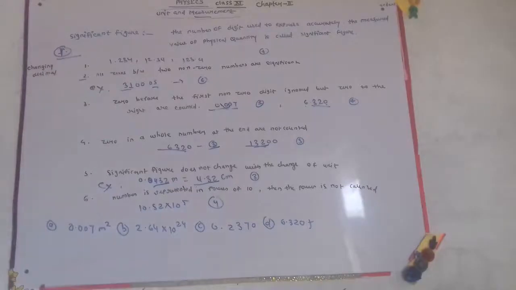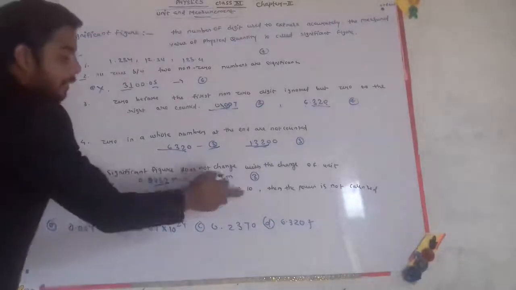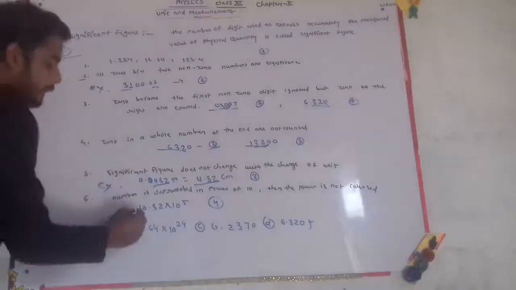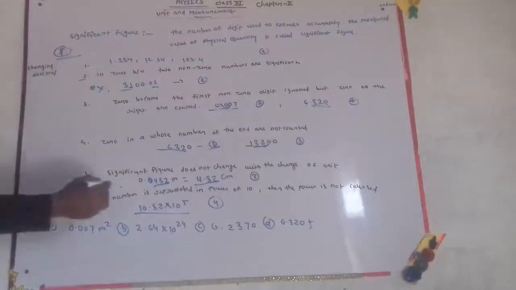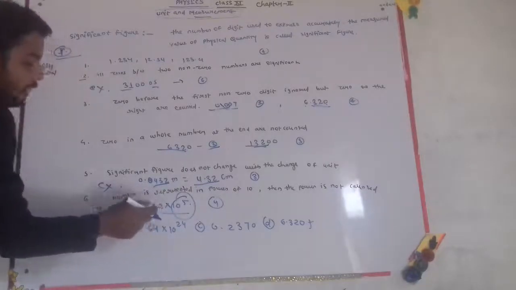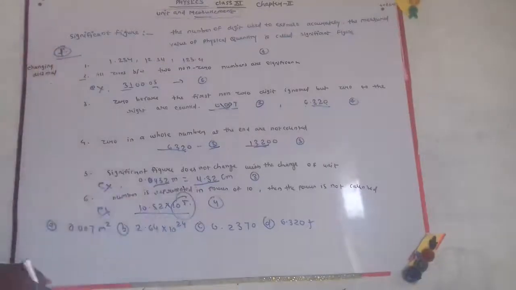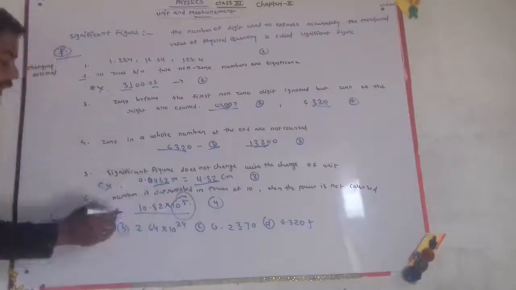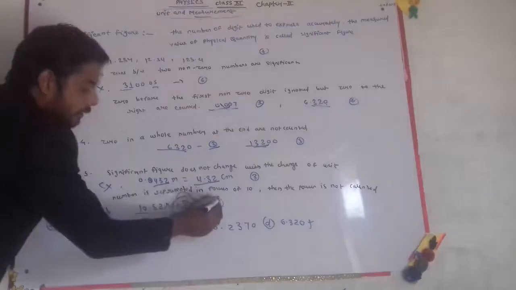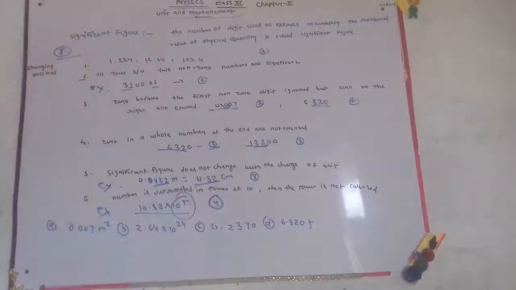Afterwards, if a number is represented as a power of 10, then the power is not counted. For example, 10.52 into 10 to the power 5: the power is not counted, so we have significant figures 1, 2, 3, 4, which is 4.